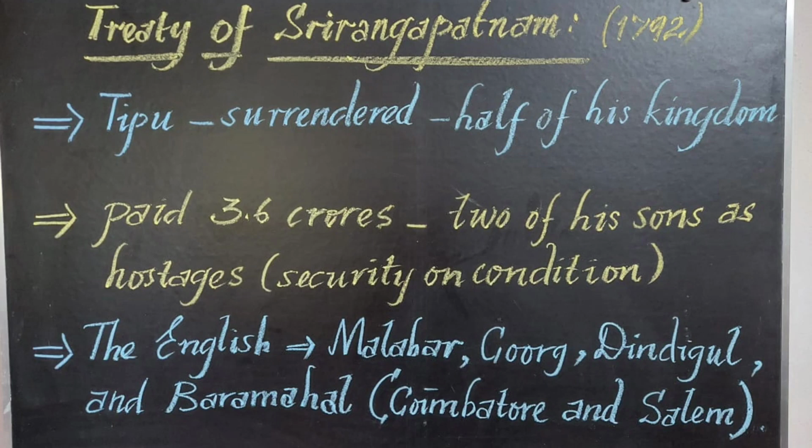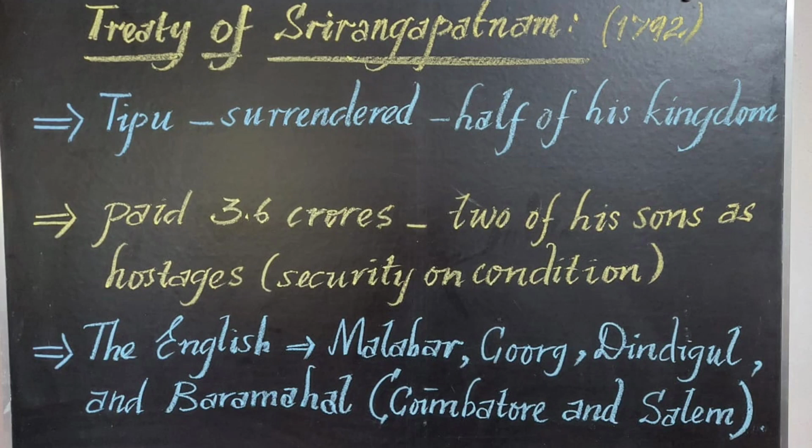And according to the treaty, Tipu surrendered half of his kingdom to the British, paid 3.6 crore rupees as a war indemnity, and also surrendered 2 of his sons as hostages to the English. And the British got important places like Malabar, Coorg, Dindigul, and Baramahal. Baramahal means Coimbatore and Salem, which were known as Baramahal at that time.